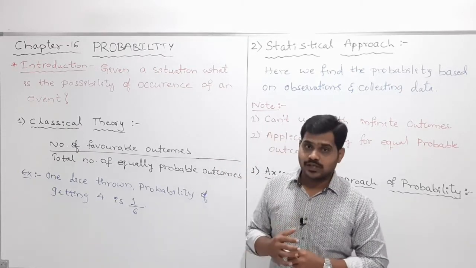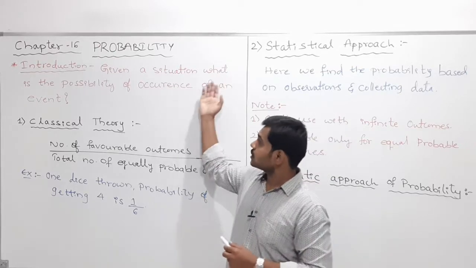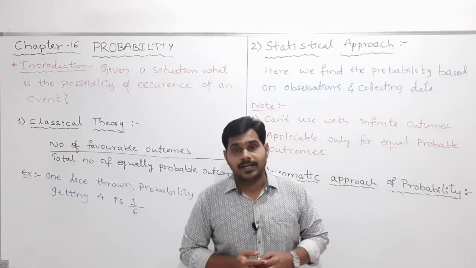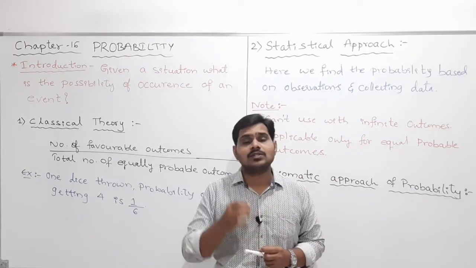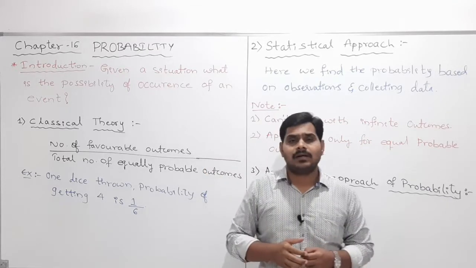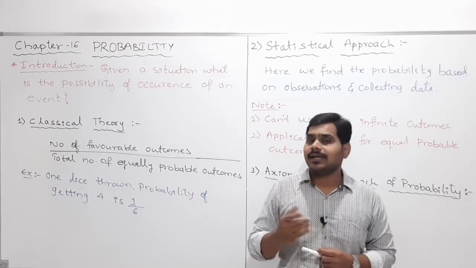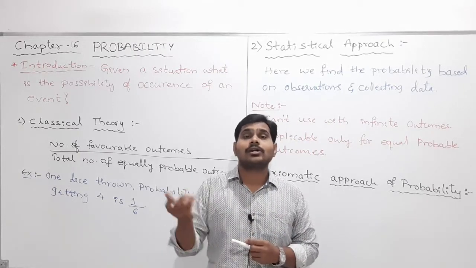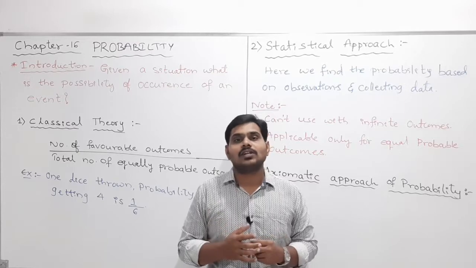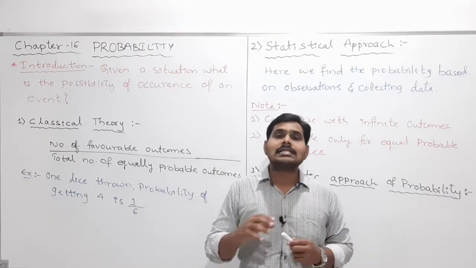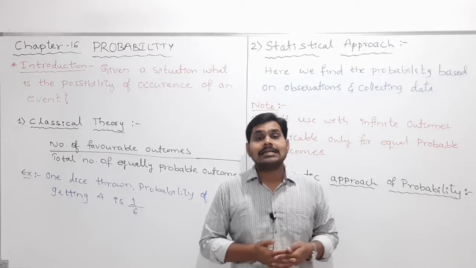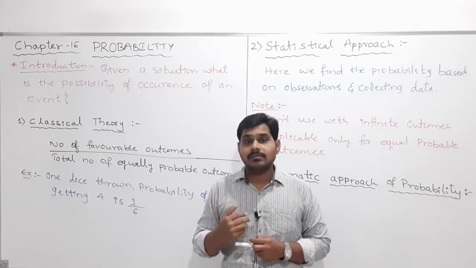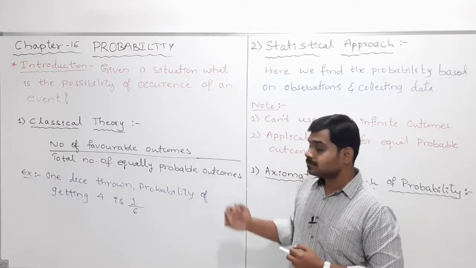Probability means, in a given situation, what is the possibility of occurrence of an event? So occurrence of an event means what? Event means something should happen. Sometimes we may talk like, today there was an event, we have to do that event tomorrow, like that. So event is nothing but something should happen. Clear? So what exactly is an event? What is an experiment, a random experiment, what are outcomes?